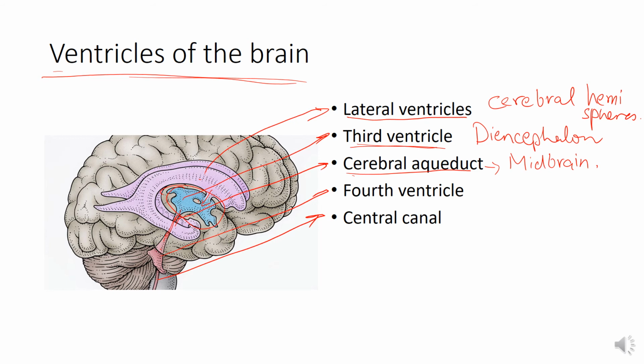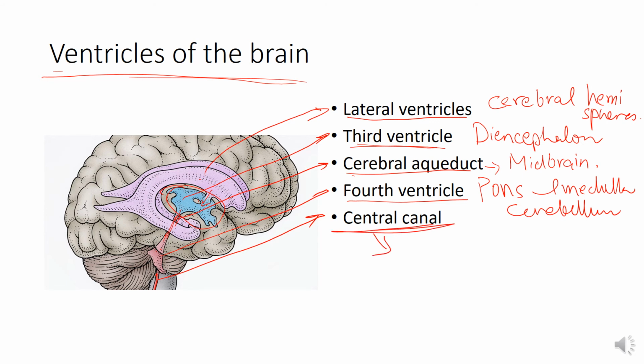Now the fourth ventricle. So the fourth ventricle is the cavity of metencephalon and myelencephalon, that is pons and medulla, upper part of medulla in front, and cerebellum behind. Then the fourth ventricle is continuous below in the spinal cord as the central canal. So central canal is the cavity of the spinal cord.